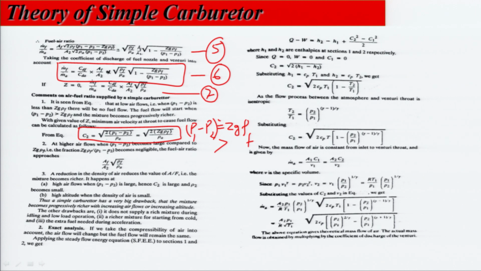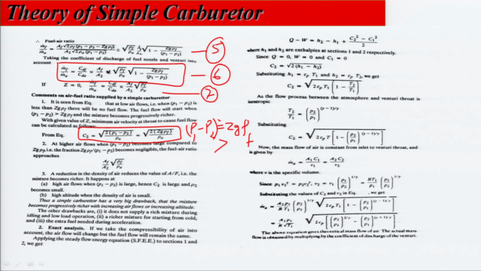Now the second comment, at higher air flows. Higher air flow rates means P1 minus P2 becomes very large as compared to Z g rho f. If this term becomes very large, then the other terms become negligible. So, the equation comes out, mass flow rate for air comes out as A2 into root of rho f upon rho a.